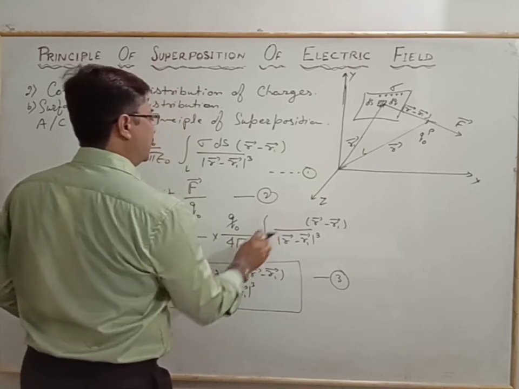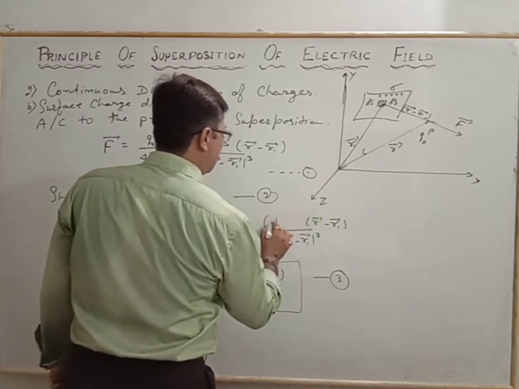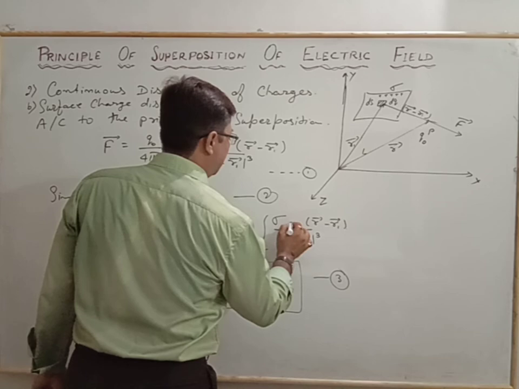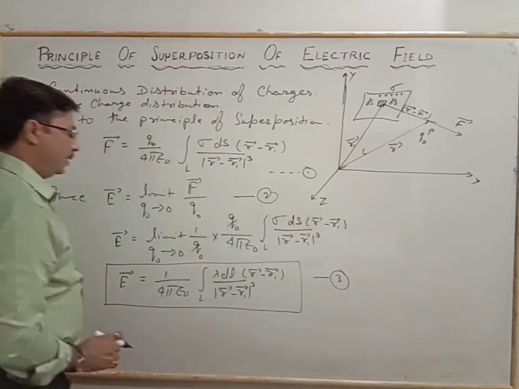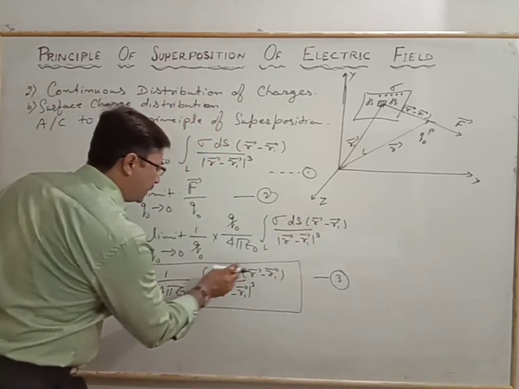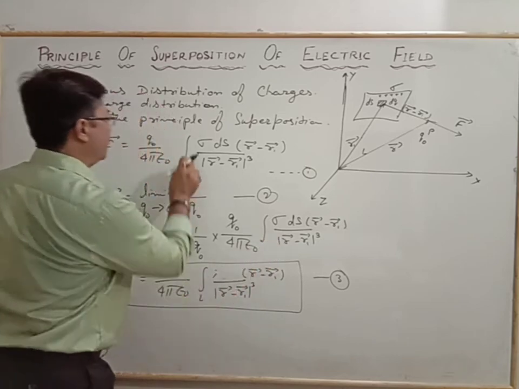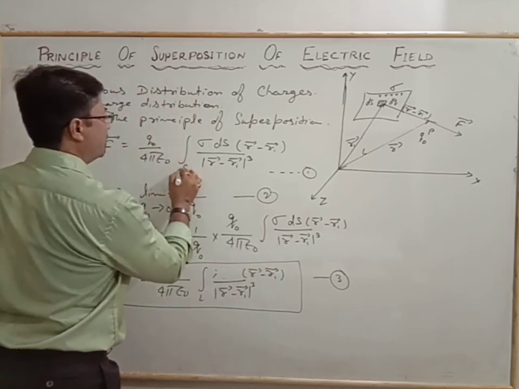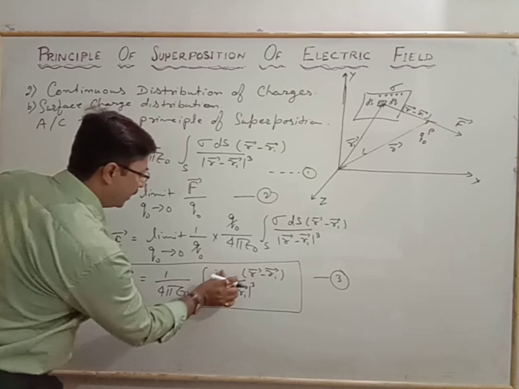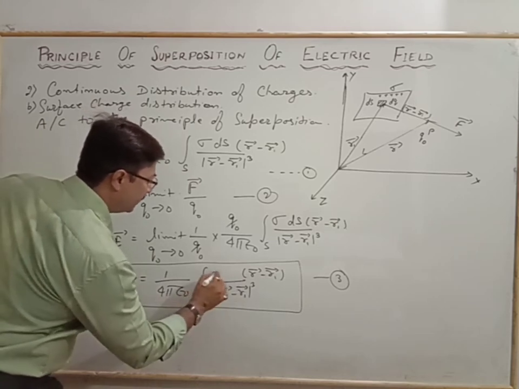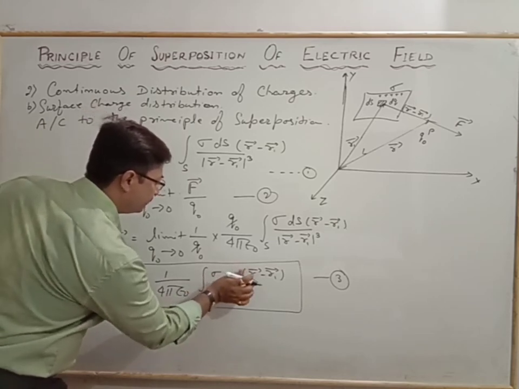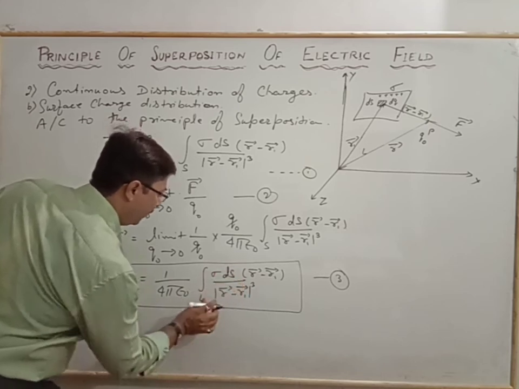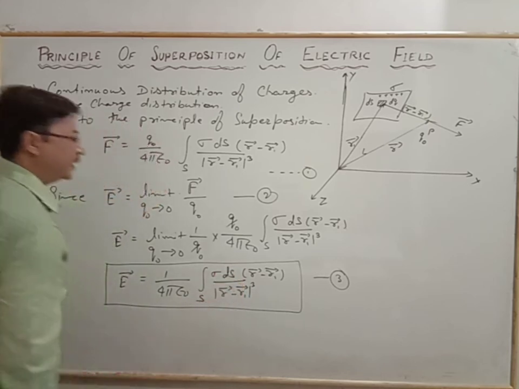We consider the surface charge density to that of the small surface element ds. In place of the integration of length, we write the surface s, here also sigma ds, and for the surface integral of s.